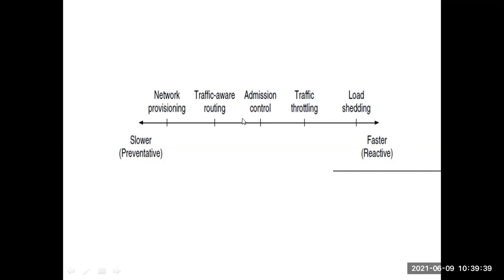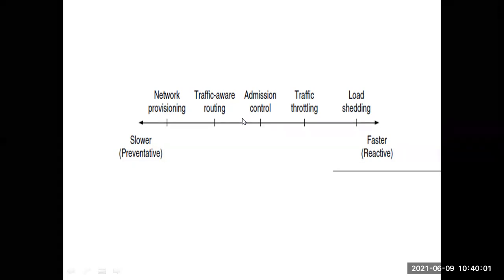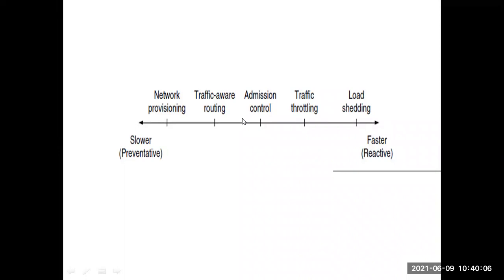If it is not possible to extend the roads, the next one is traffic aware routing. What is this traffic aware routing? Can you guess? We will route the packets based on awareness of the traffic. For example, whenever there are traffic jams in the city, the vehicle drivers are alerted with traffic information.